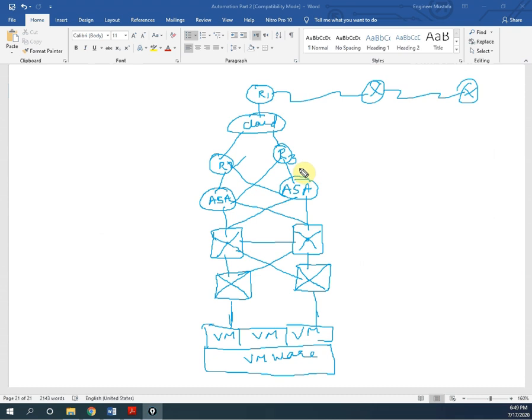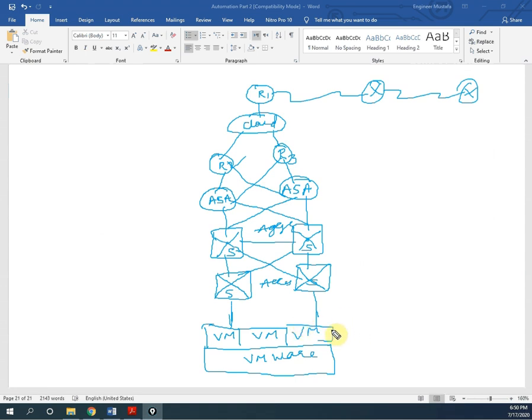This is like our office structure, or you can assume any structure like data center. Also we have cloud, then we have routers, then we have firewalls, then we have the aggregation switch layer, and then we have the access layer switches, this is switch, this is also switch, and it is connected to many virtual machines. We have VMware running here, hypervisor, if you remember in our old video we discussed already. So this is a network of our data center example.